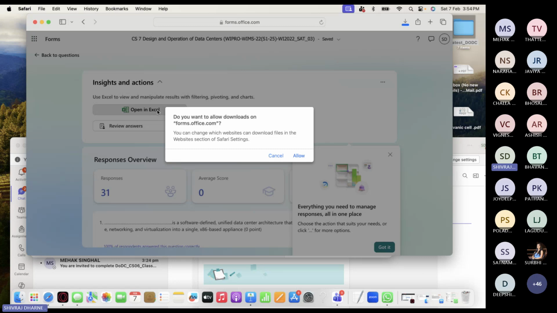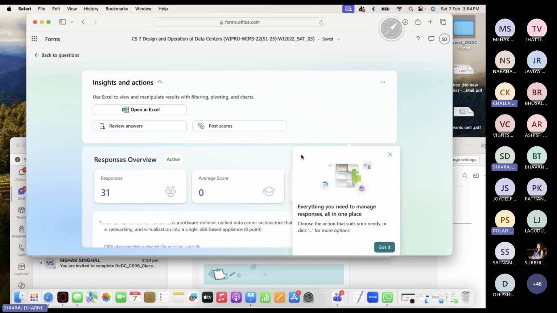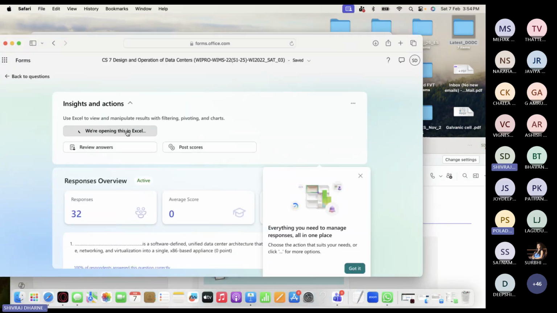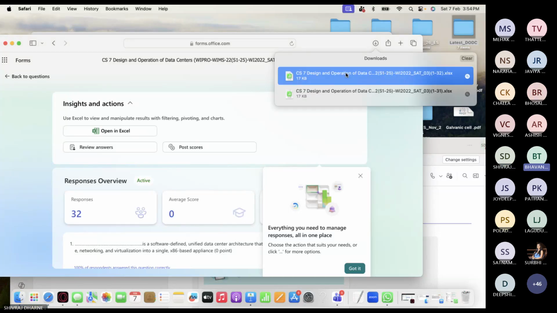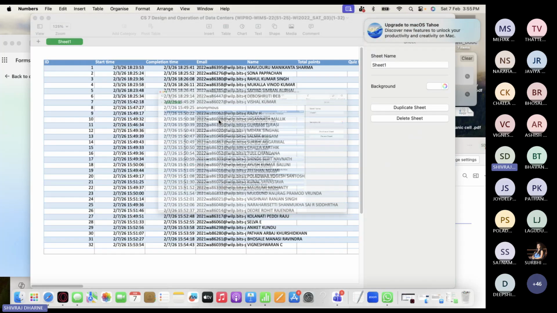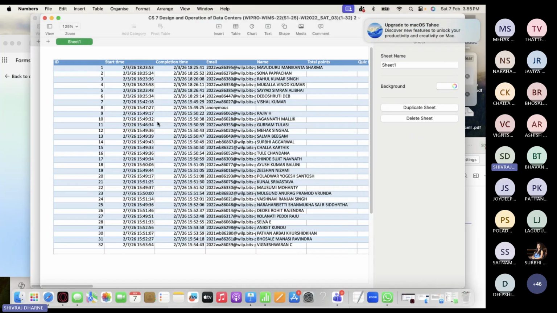Let me see it. Okay. Allow. It was showing it is downloaded. It is in Excel. You can open your downloads and check. Understood. Okay, good. So let's see if your names are there. All of you are done or only few of you? Yes, we have done. Okay. Let's see. Don't worry about it, but next time onwards. This looks like 32 people. Where are the other people? And where are the marks?